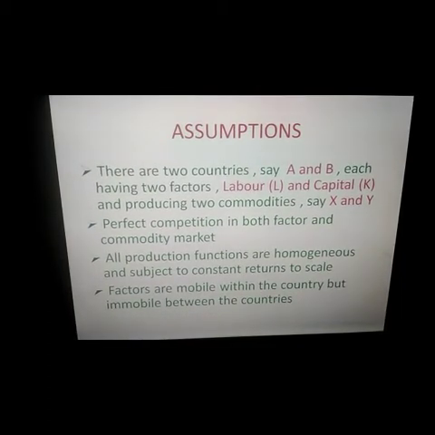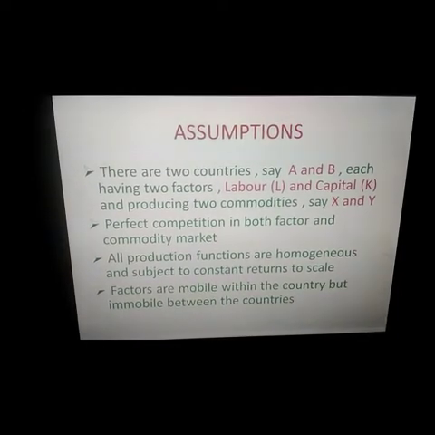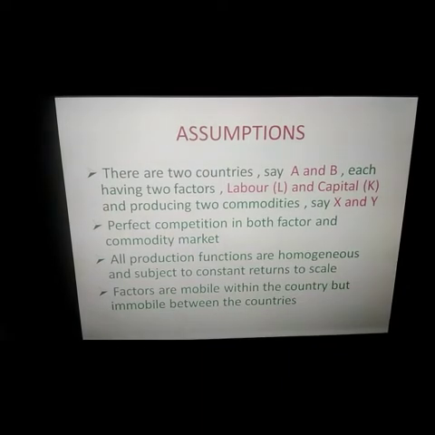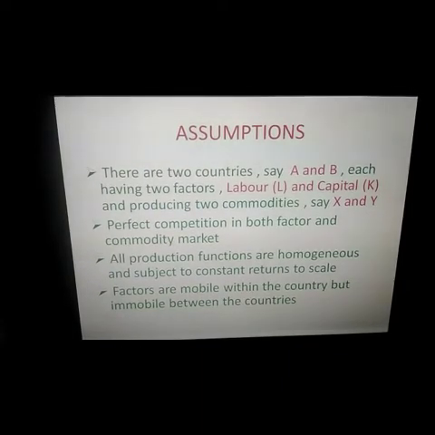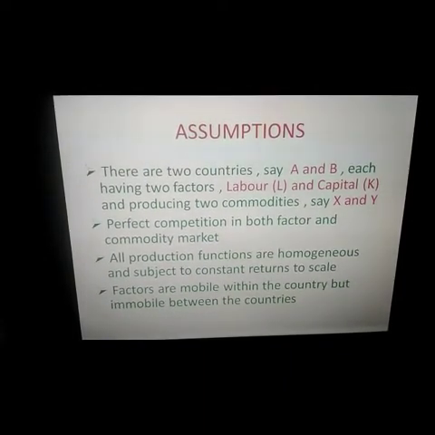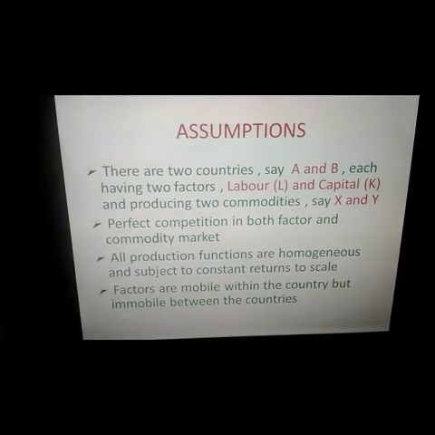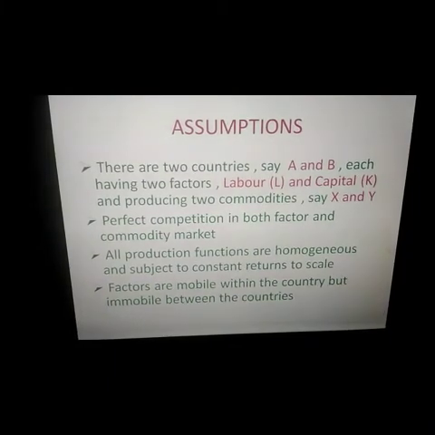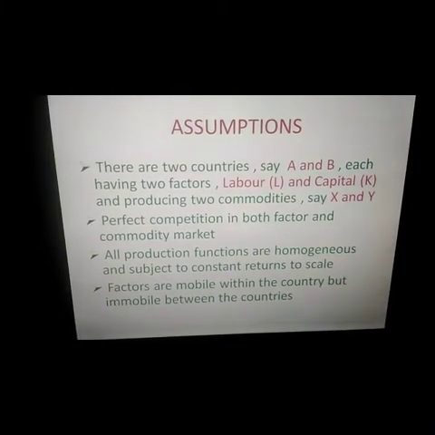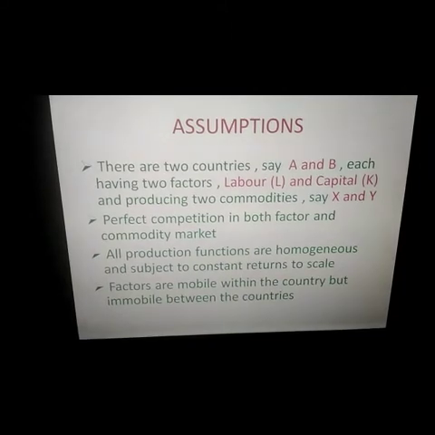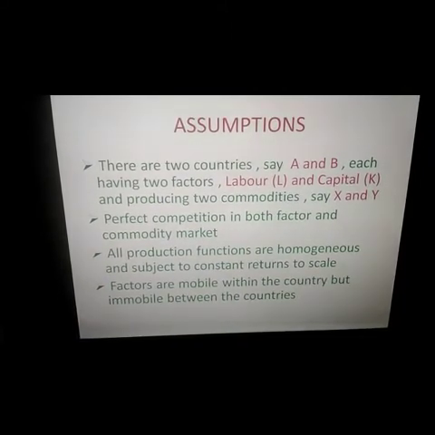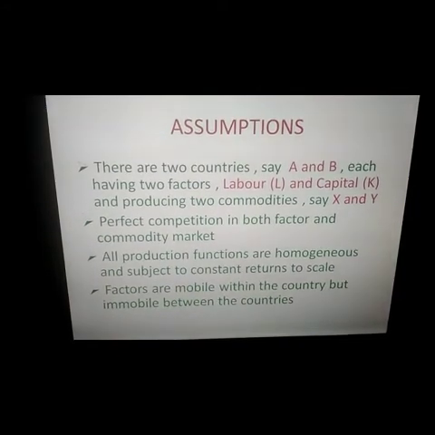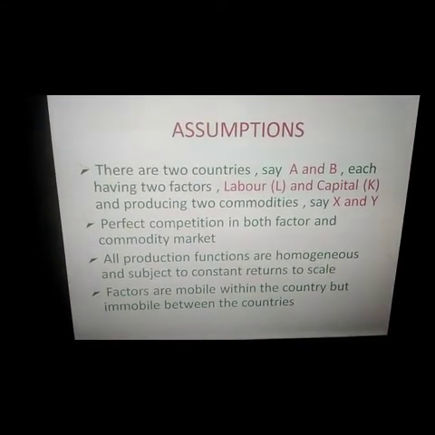The next assumption is that all production functions are homogeneous and subject to constant returns to scale, which means that each unit of factor is similar to each other, equally skilled, educated, and with equal abilities. By constant returns to scale, we mean that the amount of input we put in, we get the same amount of output.